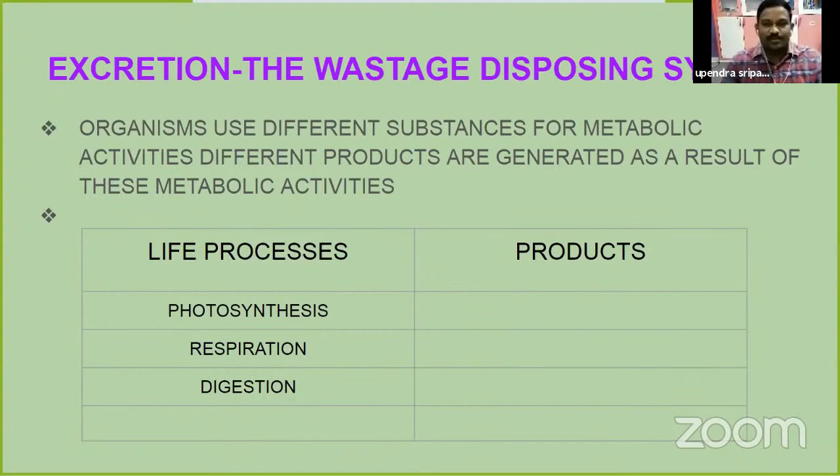You observe the table and write down what are the end products in these different processes. What are shown in this table? Photosynthesis: what are the end products generated in the photosynthesis process? And you know about respiration: what are the end products produced in respiration? And in digestion, what are the end products produced?